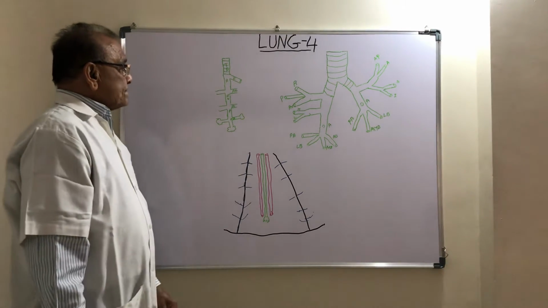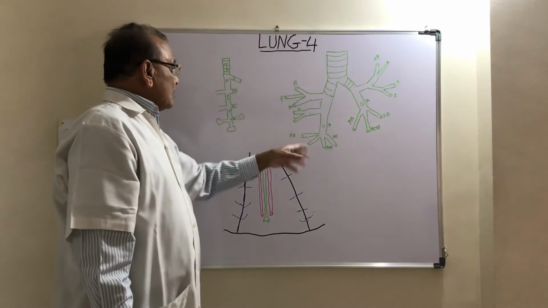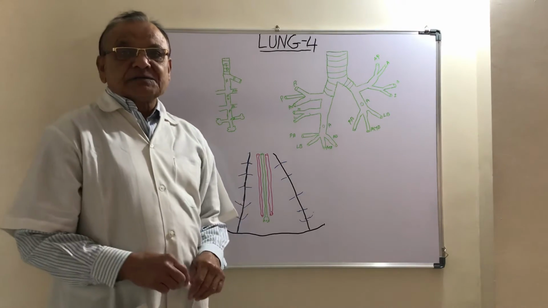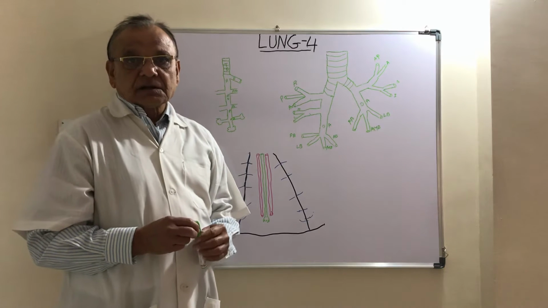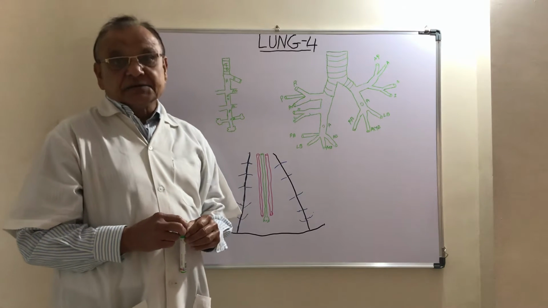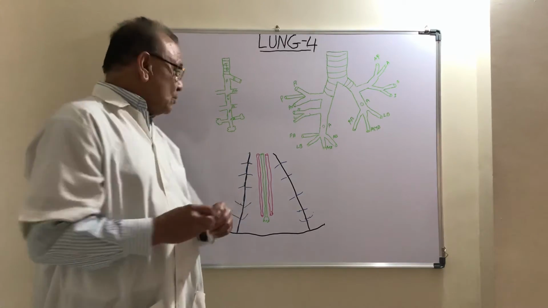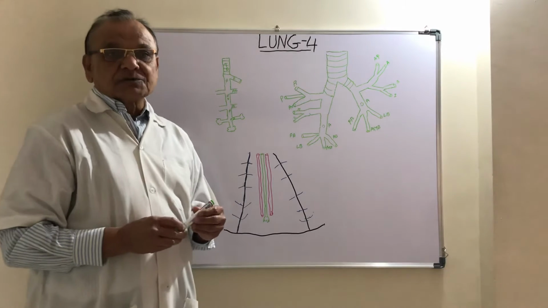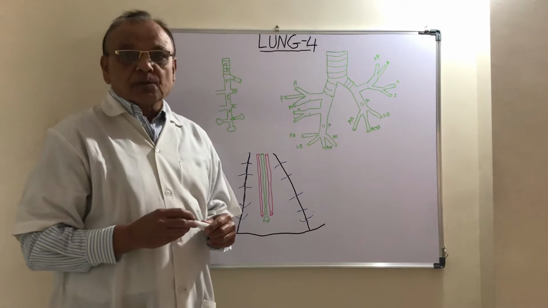Now, the part of the lung which contains one segmental bronchus with its division and redivision up to the alveoli forms an independent functional unit of the lung, and it is known as the bronchopulmonary segment.